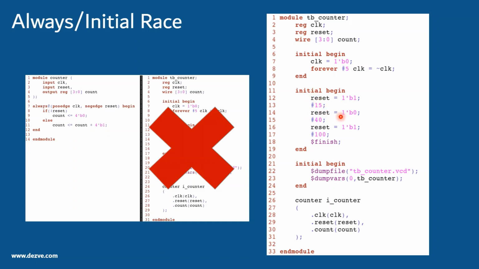This removes the ambiguity, because unless we reset our design, we are not expected to function. This is the point where we say that we are out of reset, and the behavior is consistent here. But if we remove this code, the behavior was not consistent. If the counter was reset, we would have seen values 0, 1, 2, 3. But if the count was not reset, we would see X's throughout the simulation.